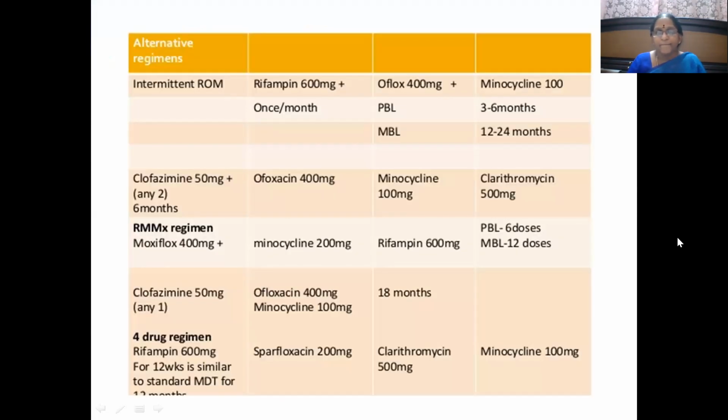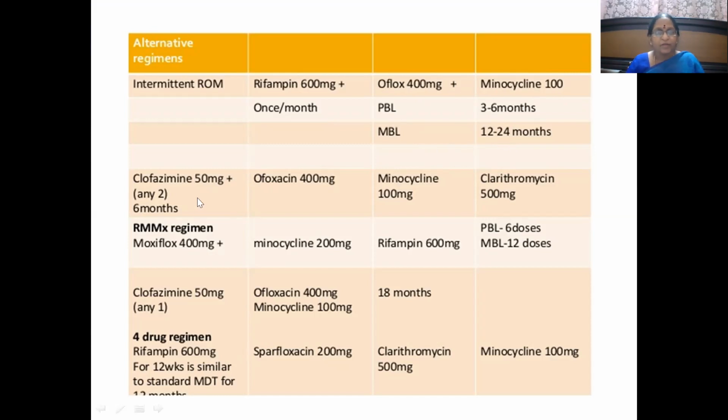So what are they? This is one chart that can describe everything about the alternative regimens. See, we have here intermittent ROM regimen, then 4-drug regimen, then RMMX regimen. ROM regimen, that is ROM, R for rifampicin, O for ofloxacin, M for minocycline. Very easy to remember. Rifampicin 600 mg once a month, ofloxacin 400 mg, minocycline 100 mg. So total together to be given paucibacillary leprosy 3 to 6 months, multibacillary leprosy 12 to 24 months.